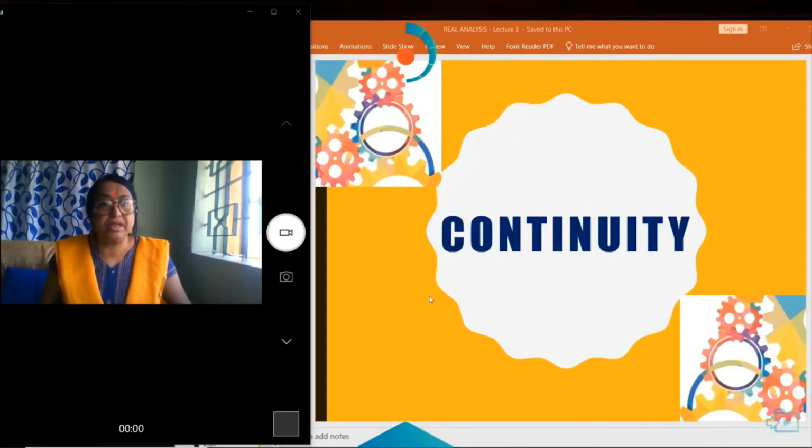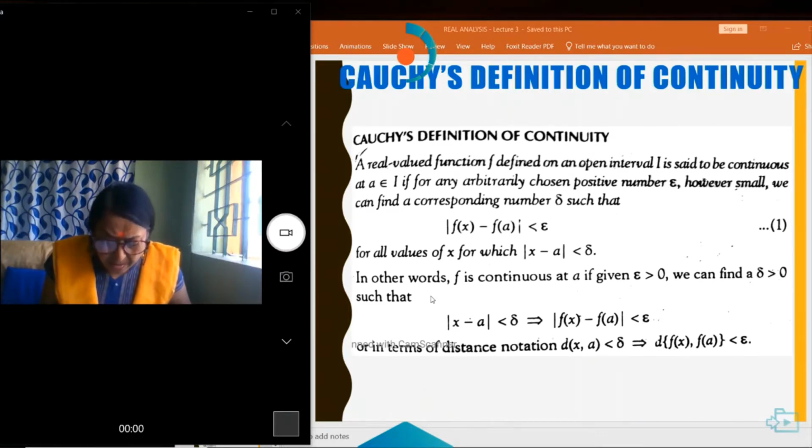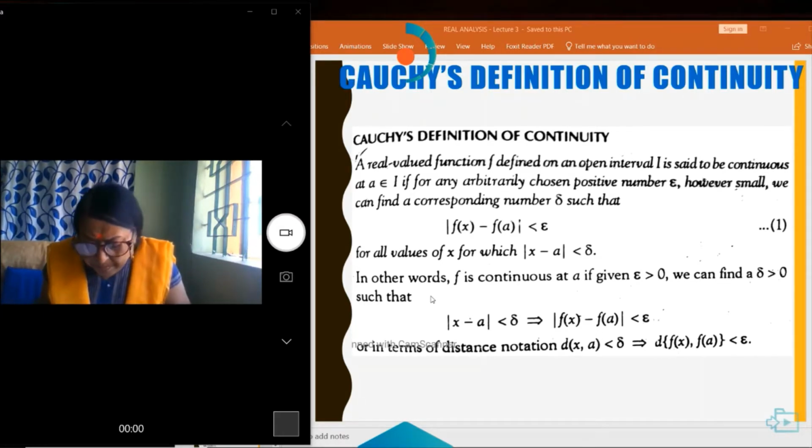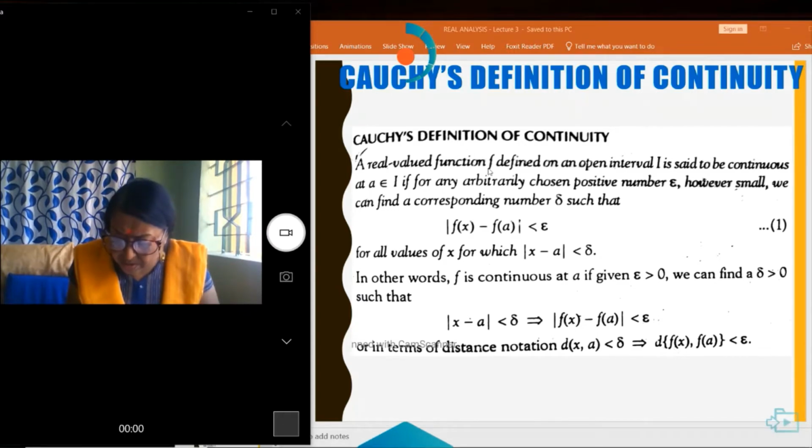We will discuss continuity. A real valued function defined on the open interval I is said to be continuous at a for every a belonging to I if for any arbitrarily drawn positive number epsilon, however small it may be, modulus of f(x) minus f(a) is less than epsilon for modulus of x minus a less than delta.